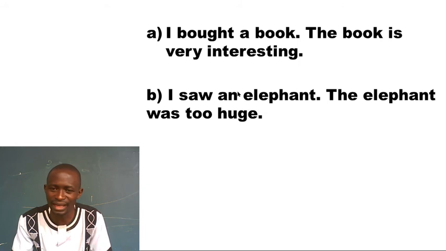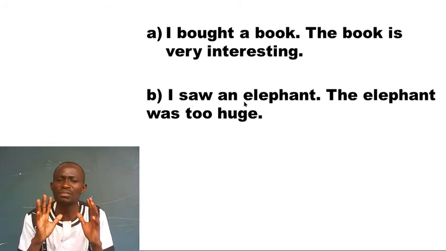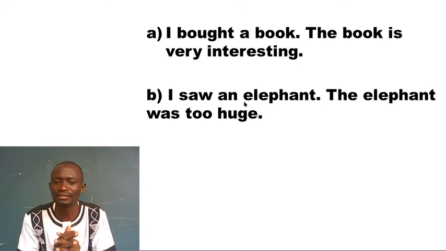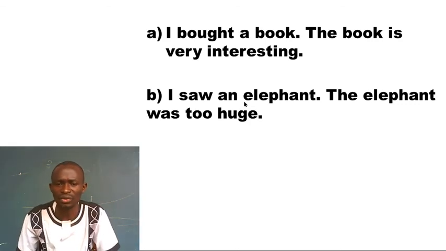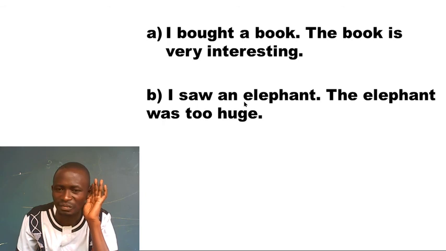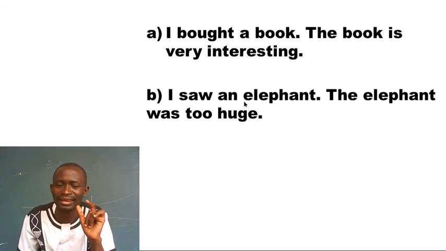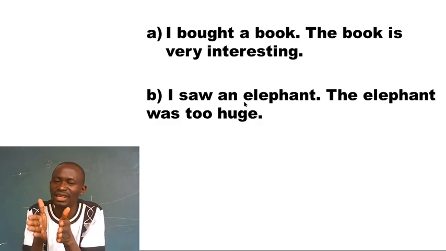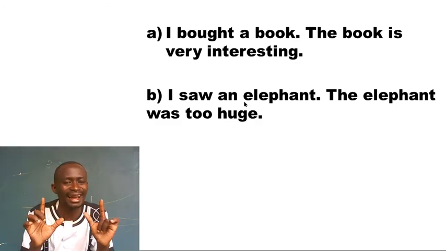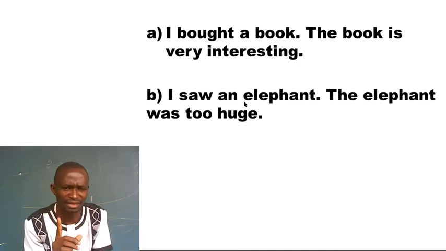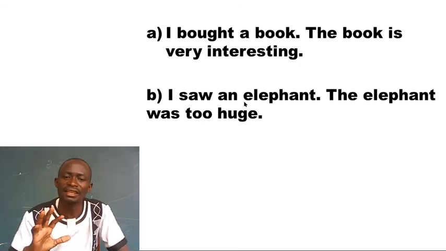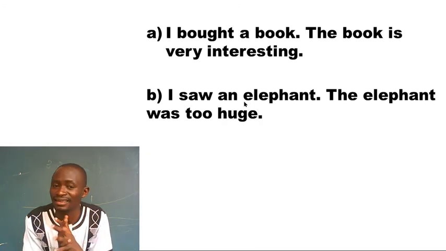When I say I saw an elephant, it means if they bring for me 1,000,000 elephants, I'll not be able to identify the one I saw. Why? I was not specific. Meaning article an and a talk about nouns, and this article makes those nouns not specific. When I say, I saw the elephant, it means I'm able to identify this elephant, even if they bring for me 100 elephants.